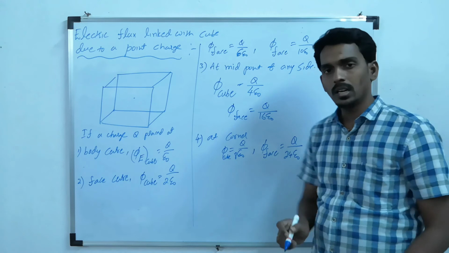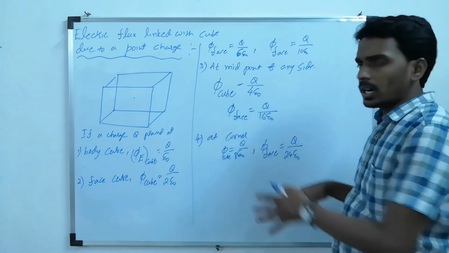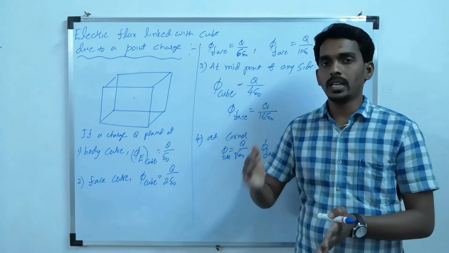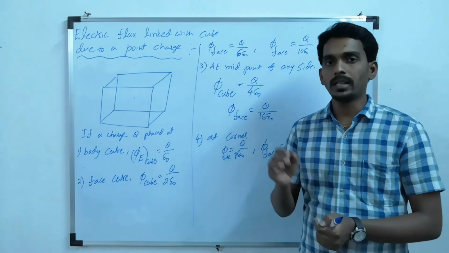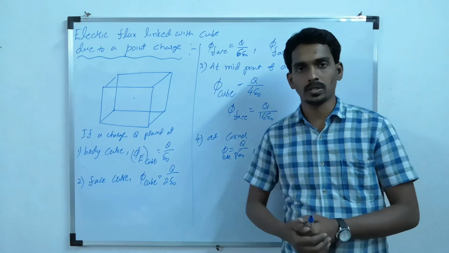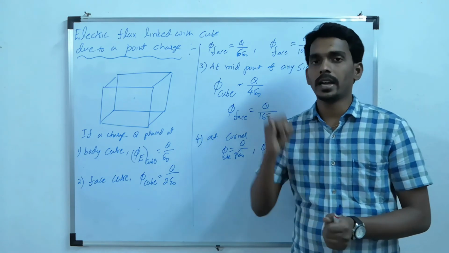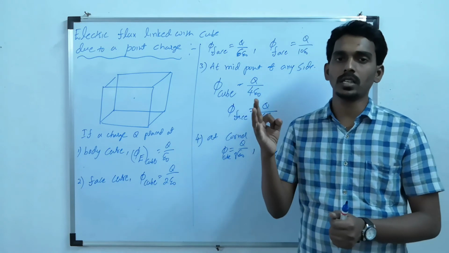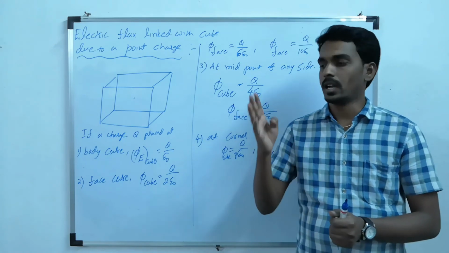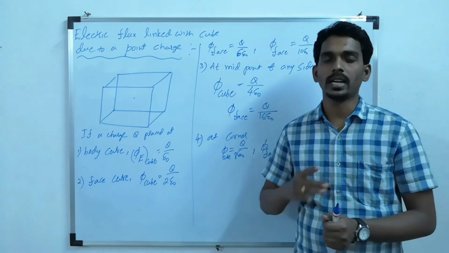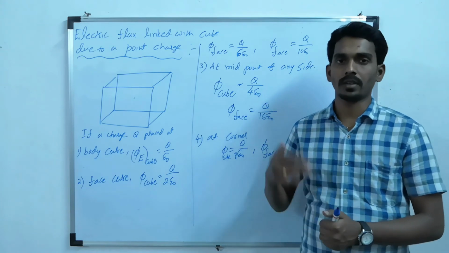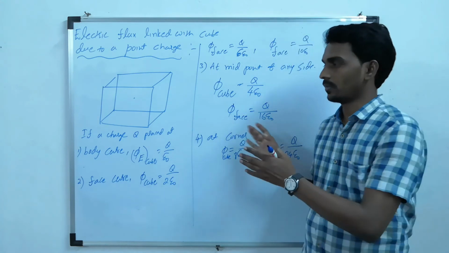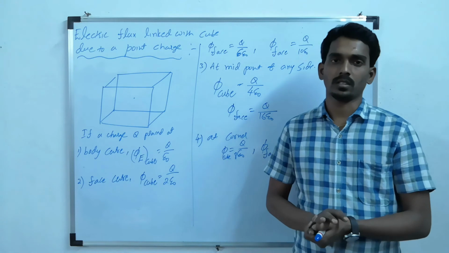So 8 into 3, 24. So this is the flux linked with the cube or any face of the cube when the charge is placed at different positions. The first position is at body center, second is at face center, third is at midpoint of any side, and fourth one is at any corner, out of 8 corners. So this is the way you need to understand questions.